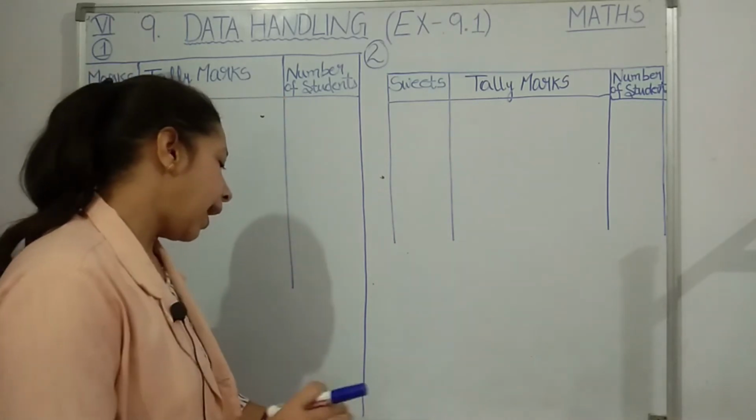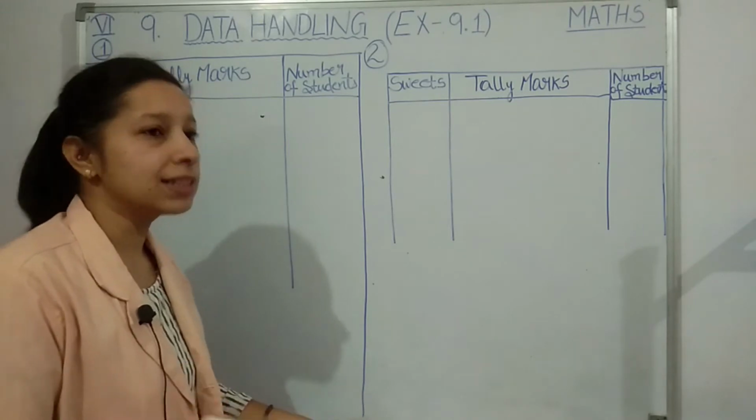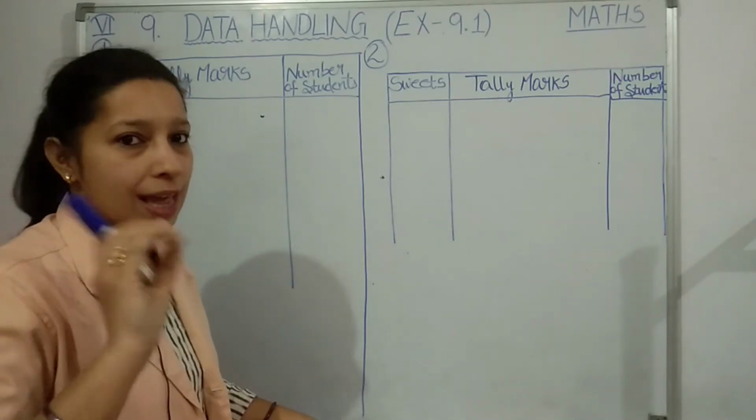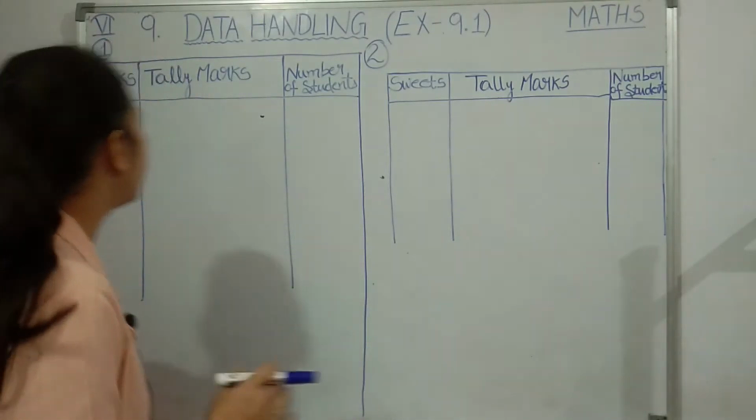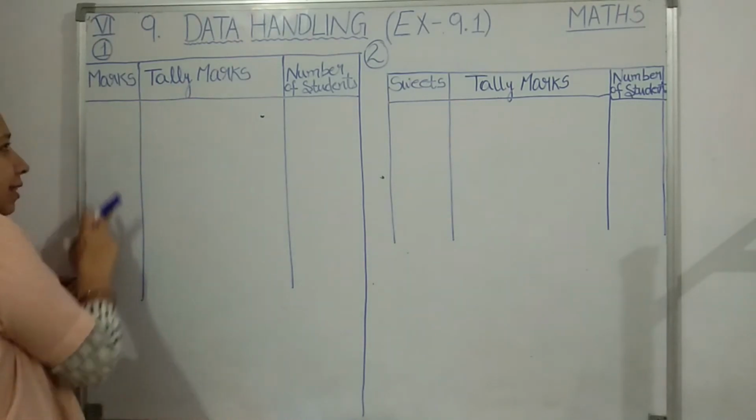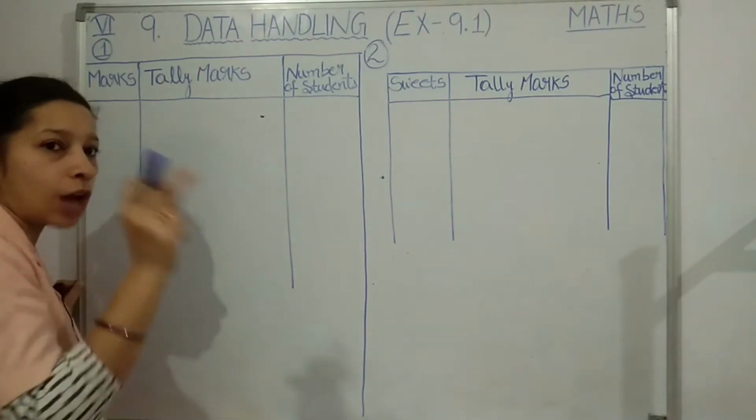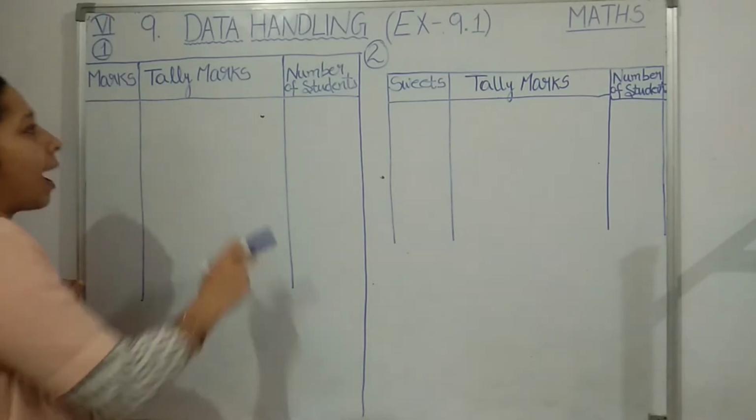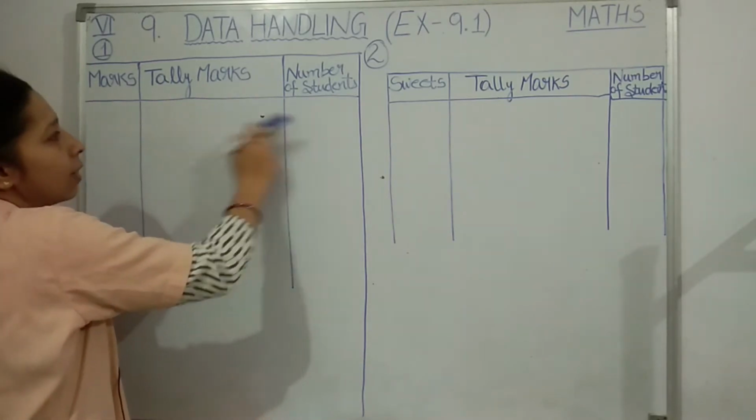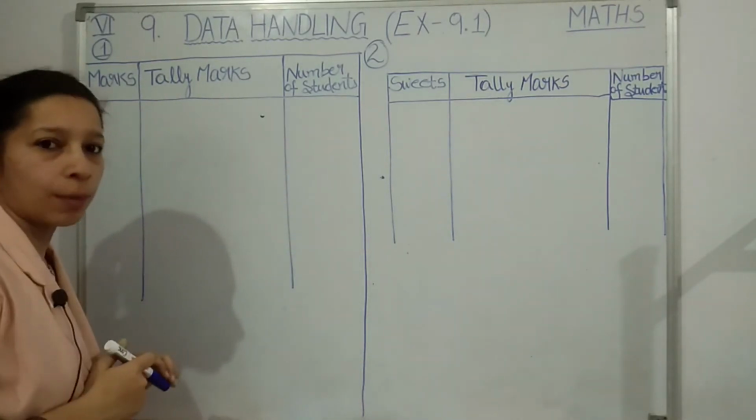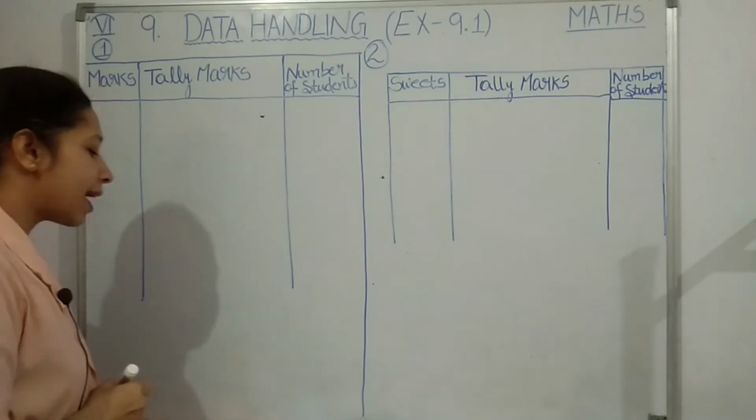You can see 8 1 3 7 6 like this. So many times the same mark is repeated. So what we will do, we will write each mark separately here, and then we will count how many students got that mark, and then we will draw its telemarks, and then we can simply count and write the number of students. So students, let us see.